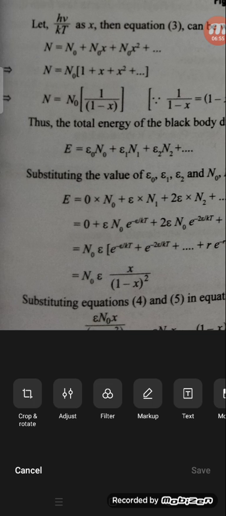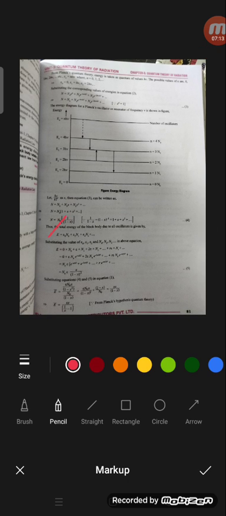So the energy formula is E = E0 n0 + E1 n1 + E2 n2. Then just substitute the n0 values and energy values in equation 4. That is E = E0 n0 + E·n1 + 2E·n2 + 3E·n3, and finally let us take the position of r, the final nth term.